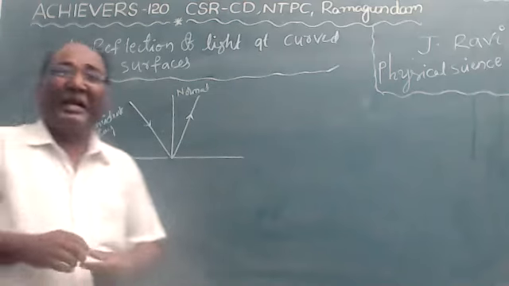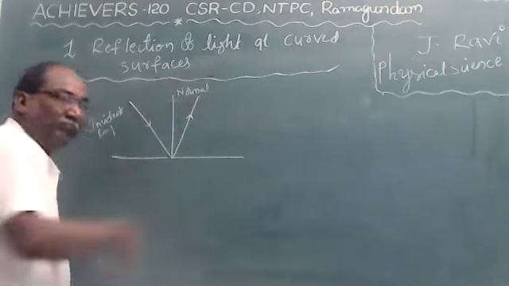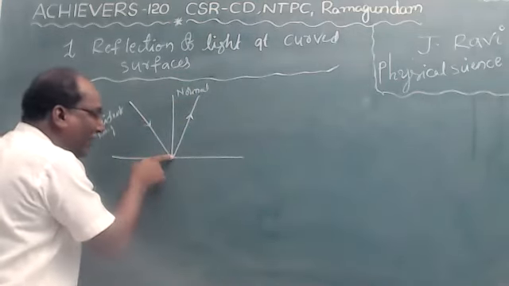When light gets reflected, it makes angles with the normal.